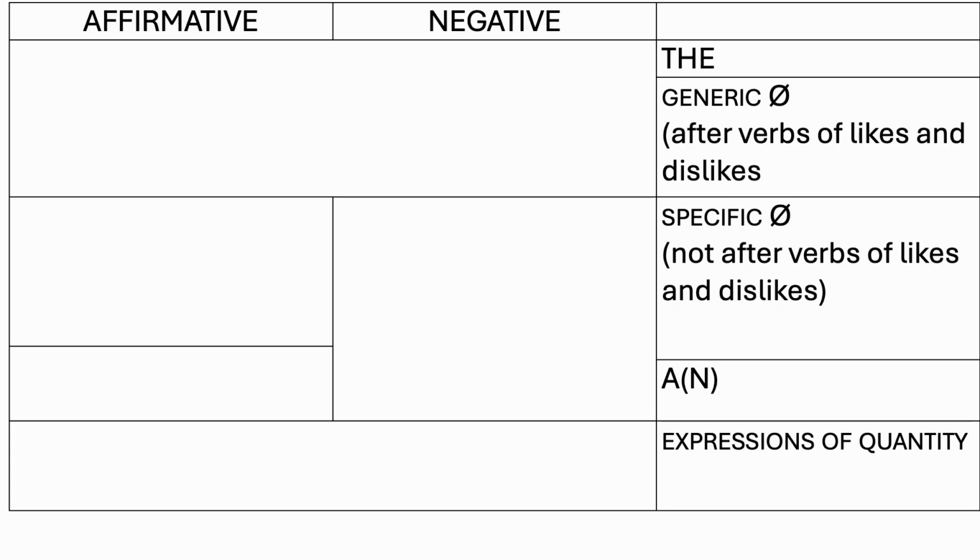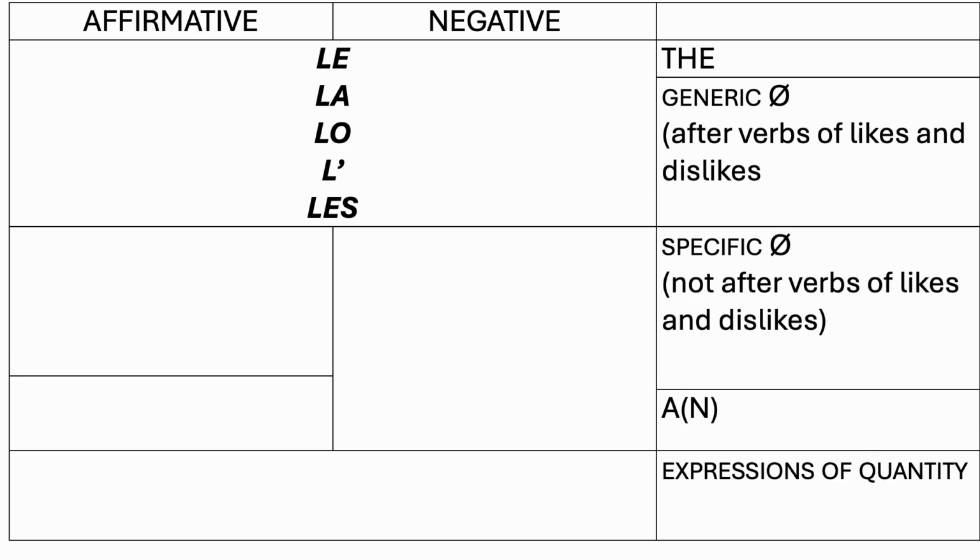So let's recap the different article forms you have to use. To translate the, or nothing in English, after verbs of likes and dislikes, you have to use le, la, lo, l', or les in the affirmative or in the negative. When you have nothing in English, but not after verbs of likes and dislikes, in the affirmative, you will have to use du, de la, de l', and des.